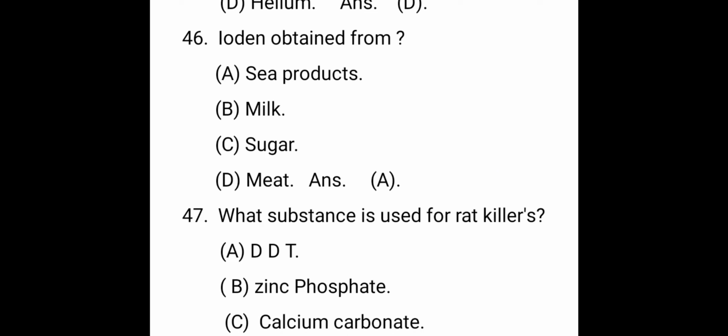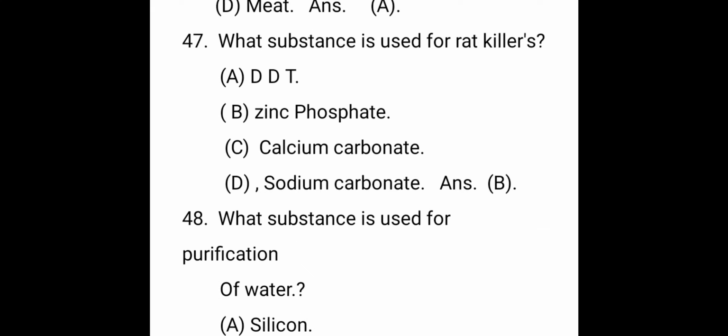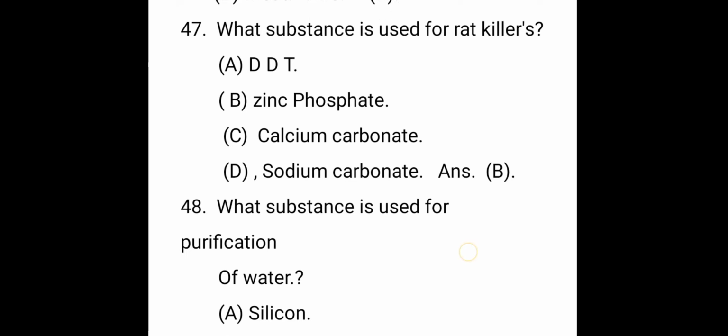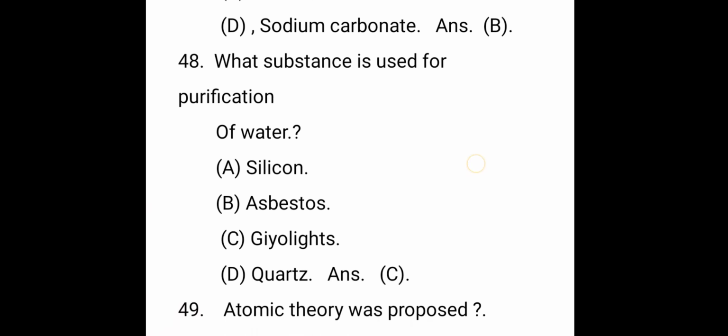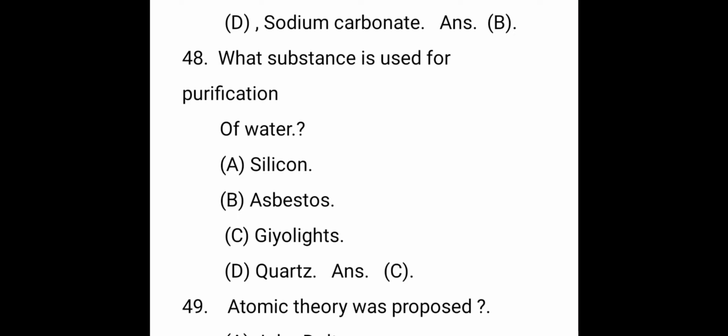Next question, iodine obtained from sea products, that is the right answer, because some persons are suffering from thyroid, most probably they are advised to eat sea products only, because the sea products contain more iodine. What substance is used for rat killers? The right answer is B, zinc phosphate. The next question, what substance is used for the purification of water? The right answer is C.